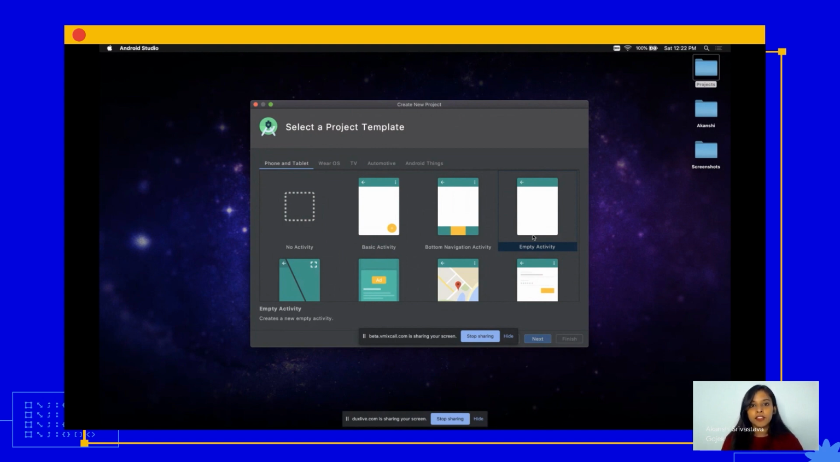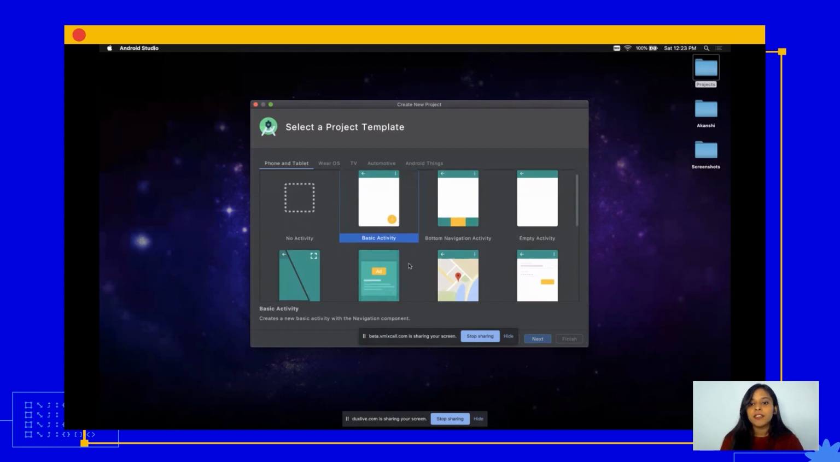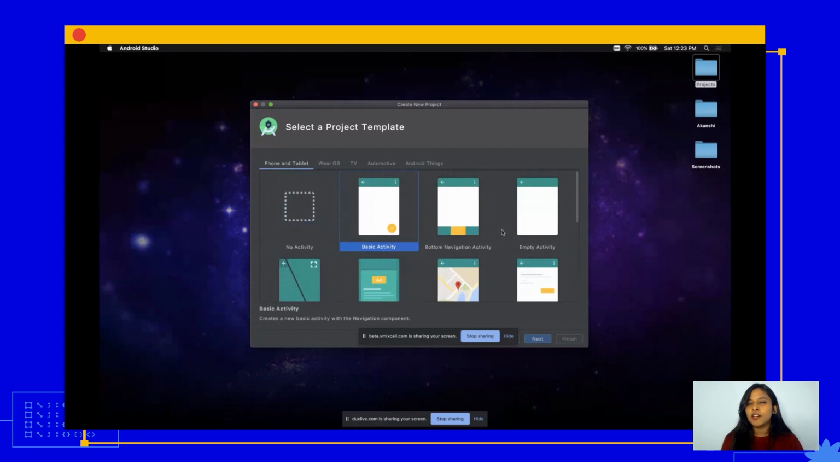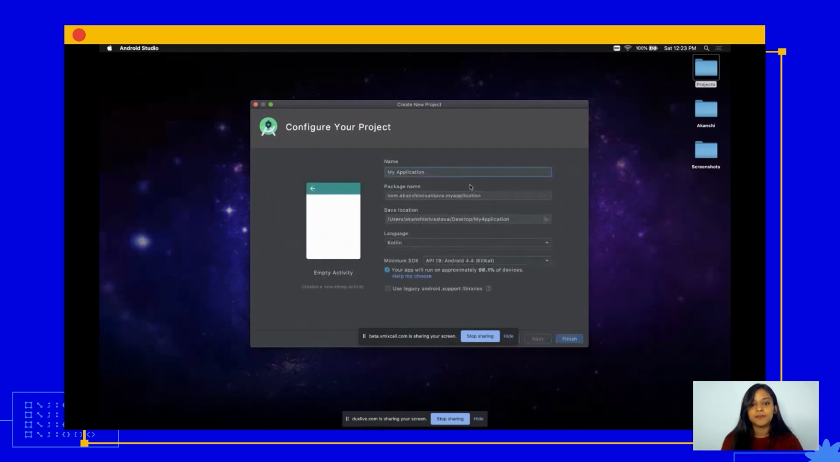Similarly, there are other activities. For example, there is basic activity. In the basic activity, you'll notice there are some ready-made components already available for you. For example, there's an action bar on top, which has options like to go back and for menu. And there's also a floating action button. That is the round button that you see at the bottom. Similarly, there are more activities which have more components on them. But for now, let's start with the empty activity. So I'm going to select that and I'll proceed forward.